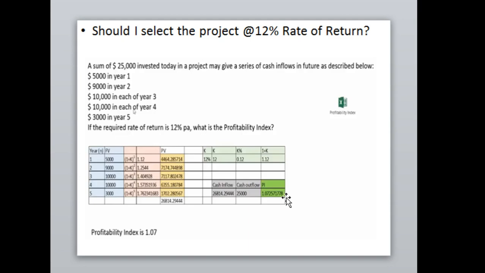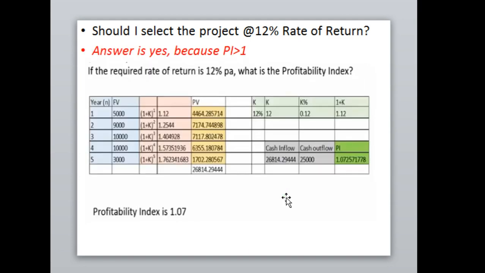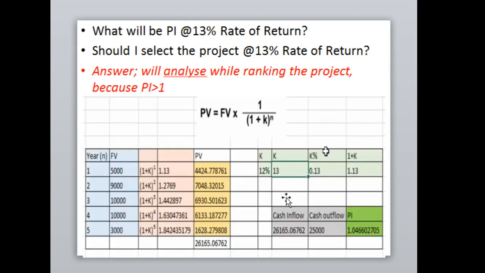Definitely it was 12%, and again you may see the required rate. If the required rate is 13%, the calculation is to be done on the basis of 13%. The present value is to be computed accordingly. You will find this is 1.04. Again you can say yes, we will analyze it while ranking the project, because the profitability index is more than 1.